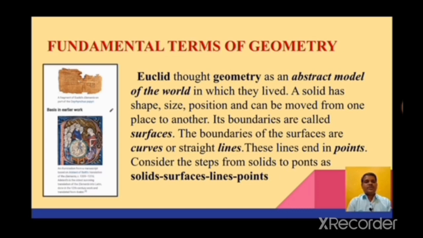Euclid thought geometry as an abstract model of the world in which they lived. A solid has shape, size, position and can be moved from one place to another. Its boundaries are called surfaces. The boundaries of the surfaces are curves or straight lines. These lines end in points. Consider the steps from solids to points as solids, surfaces, lines and points.